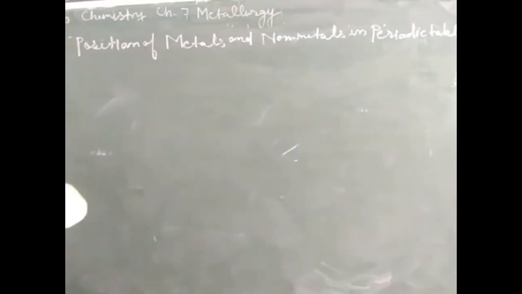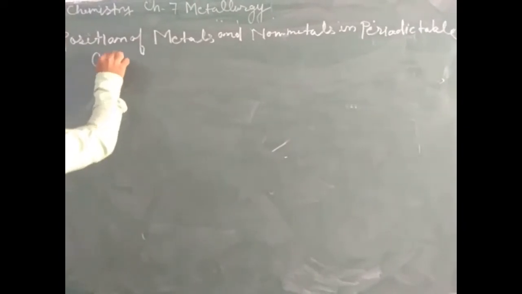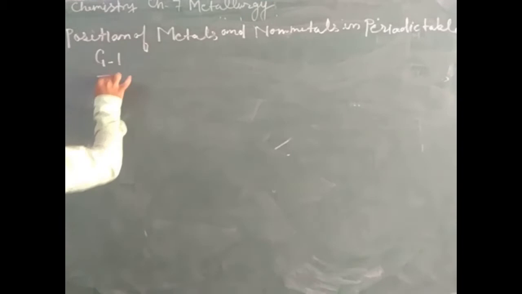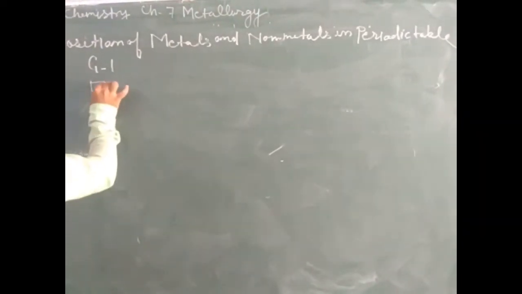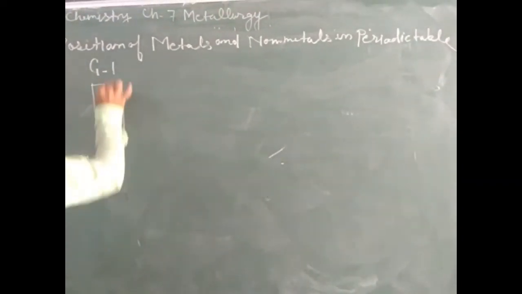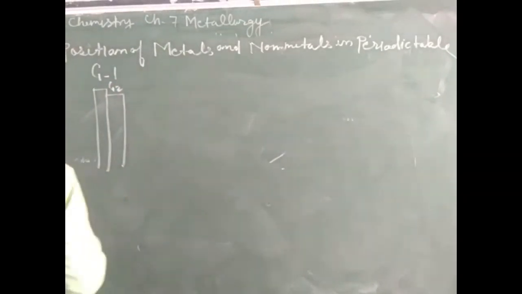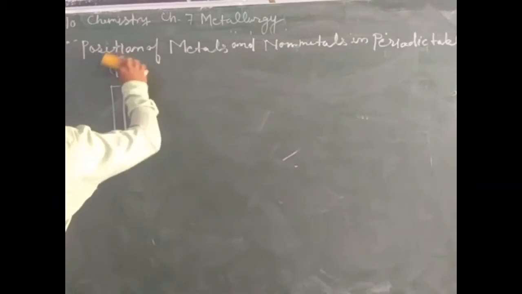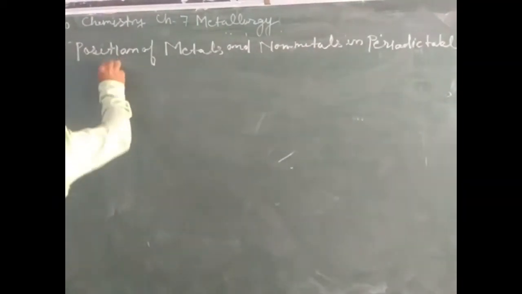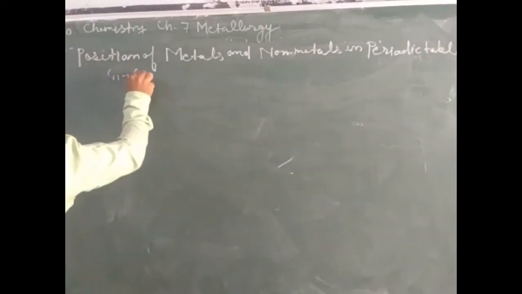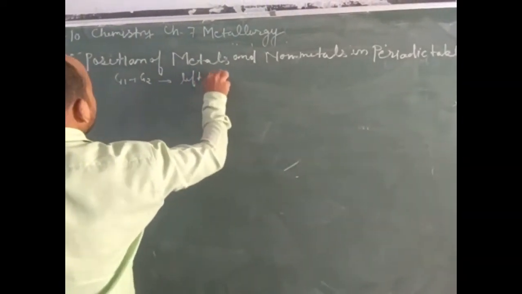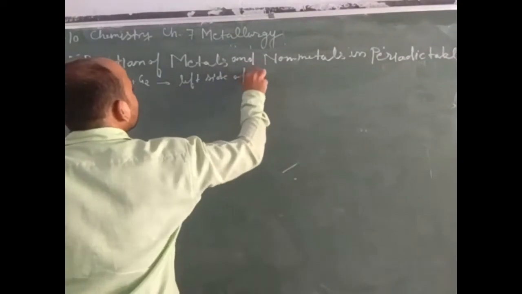We can watch here where metals are located. We know that group first is on the left side. Here we can watch group first and group second. Group second elements are placed on the left hand side. Generally, group first and group second elements are located on the left side of the periodic table.